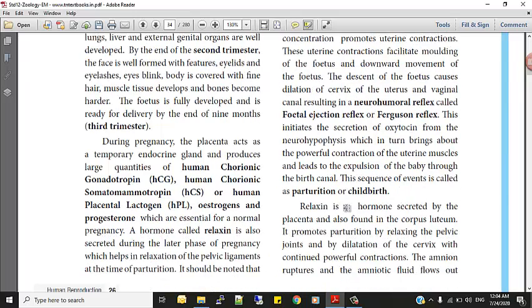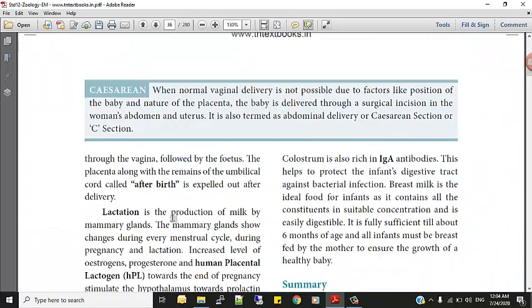Next, relaxin is the hormone secreted by the placenta and also found in the corpus luteum. It promotes parturition by relaxing the pelvic joints, with dilation of the cervix and continued powerful contraction. The amnion ruptures and the amniotic fluid flows out through the vagina, followed by the fetus. The placenta along with the remains of the umbilical cord, called afterbirth, is expelled after the delivery.